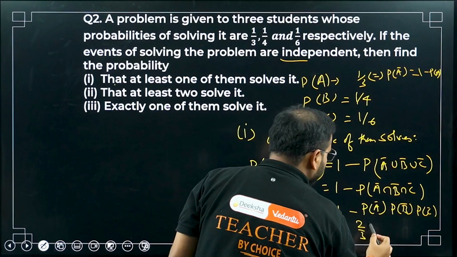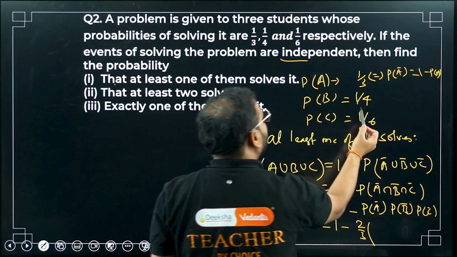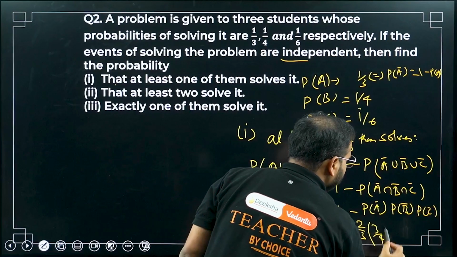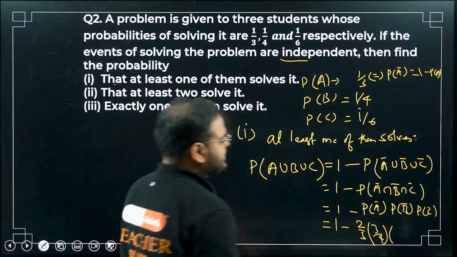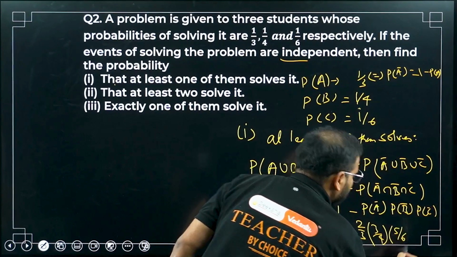Same way P of B bar. Please check. P of B bar will be 3 by 4. 1 minus 1 by 4 is 3 by 4. P of C bar will be 5 by 6. Please check.